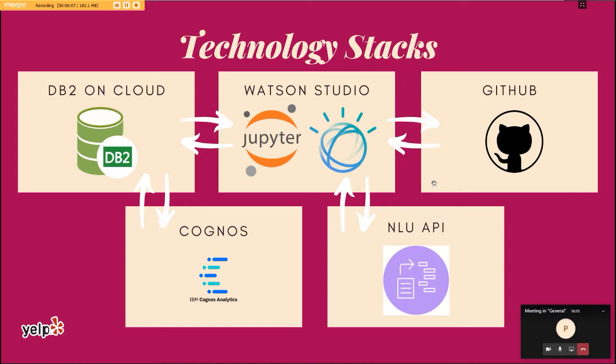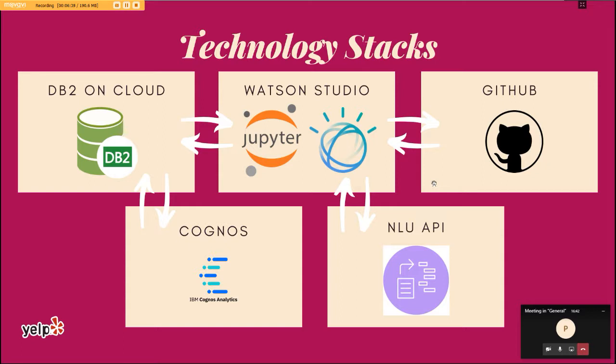Alright, thank you, Jocelyn. So for technology stacks, we have focused on five technologies. First is DB2 on Cloud, which is to store the data set that we have from Yelp reviews. And then we have Watson Studio, where we do all the data processing and manipulation. Then we have GitHub, which is for us to version our code. And then we have Cognos for our dashboard, and also the NLU API, which is to identify the emotion and also